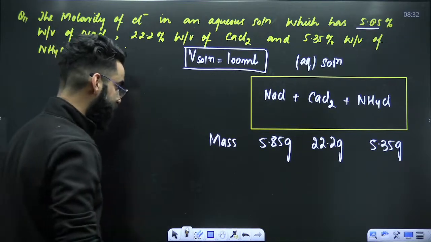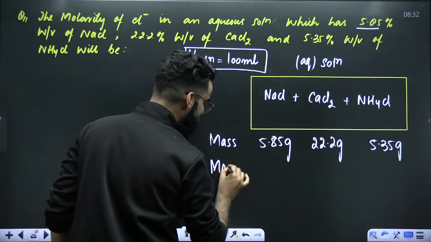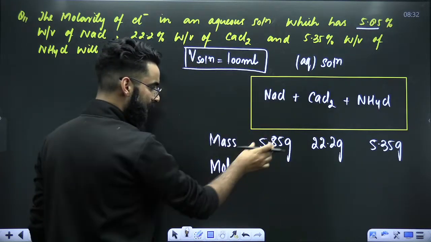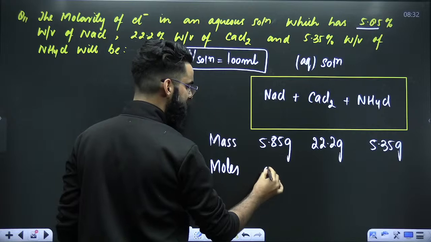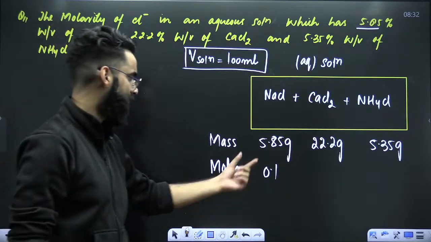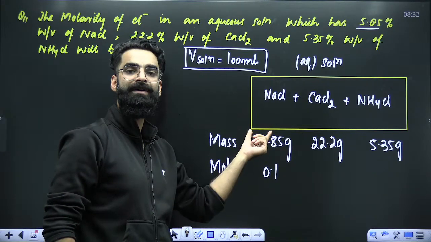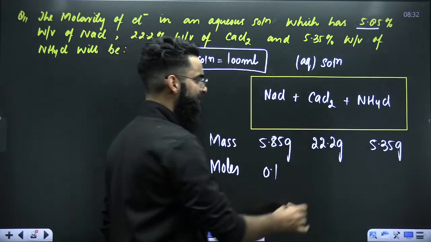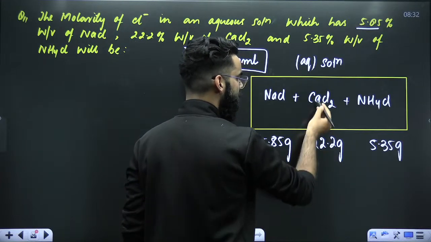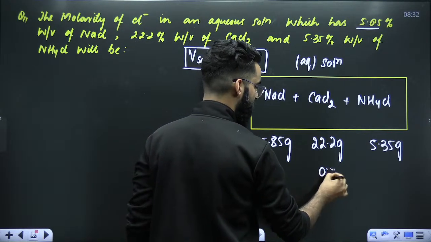Now tell me one thing. Tell me how many moles of NaCl are there in the container. Mass of NaCl divided by molar mass of NaCl. So we have got 0.1 moles of NaCl in the container, given mass divided by its molar mass, which is 58.5. Similarly, how many moles of CaCl2 are there in the container? Mass of CaCl2 divided by molar mass of CaCl2. The value will be 0.2.